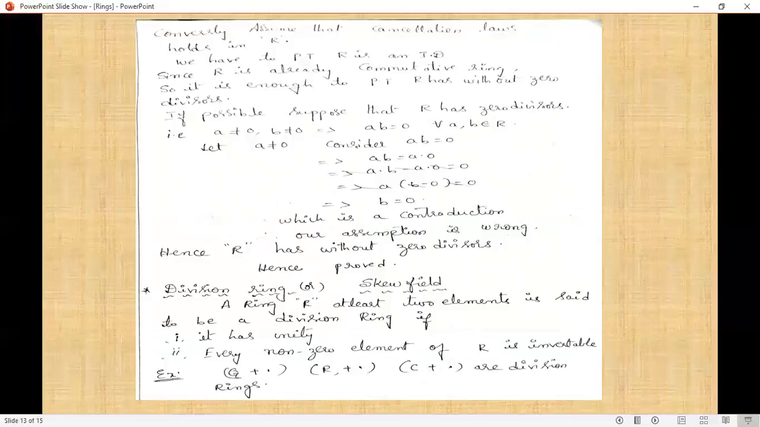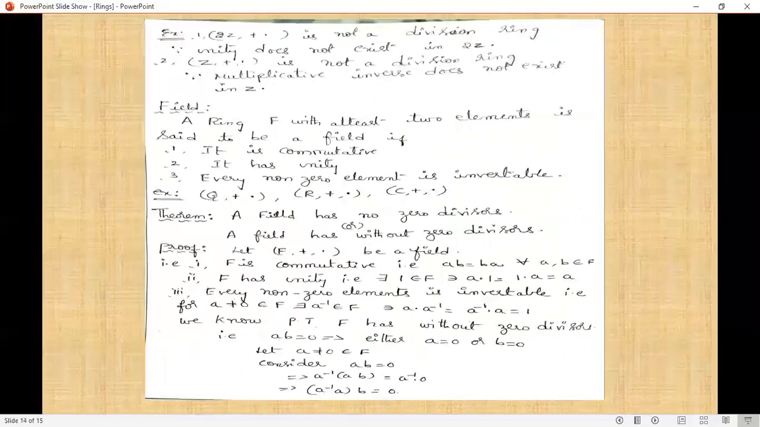The second one is every non-zero element of R is invertible. That is, for a belongs to R there exists a inverse belongs to R such that a times a inverse equals a inverse times a equals 1, where a not equal to 0. The best examples for division rings or skew fields are rational numbers, real numbers and complex numbers. Observe that a division ring satisfies two properties: first, it has unity, and second, every non-zero element is invertible.